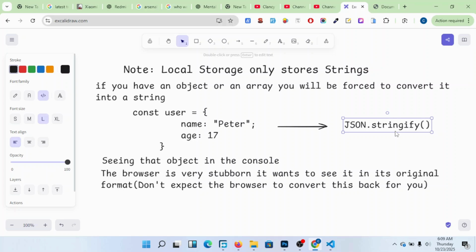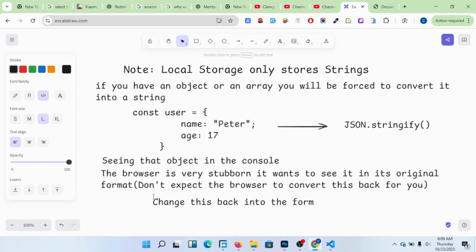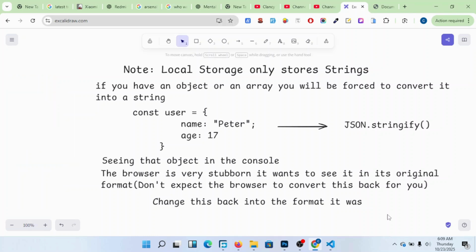It will tell you, please sir, please madam, change this back into the format it was before. But that is an order, that's a directive. So you have no choice but to change it back into the format it was. So how do we do that?